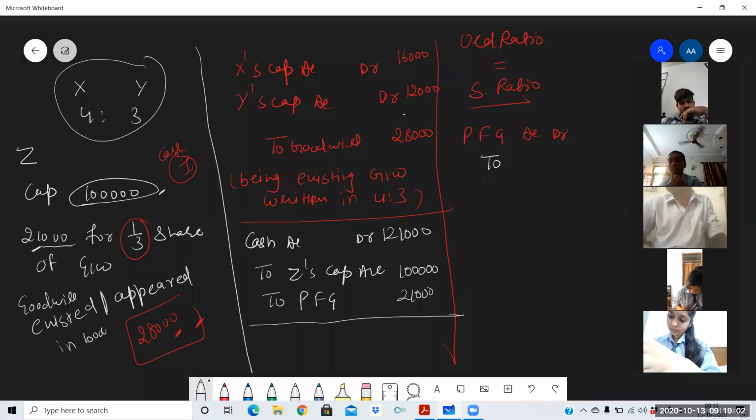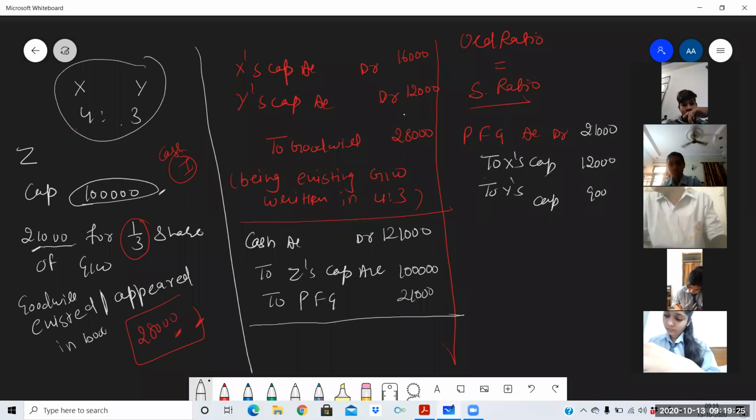It is not mentioned in the question who has sacrificed. So we will assume that both the partners have sacrificed. To X's capital, to Y's capital. Okay. And what is the amount of goodwill? 21,000. So that is to be distributed among both the partners in the old ratio 4:3. Which is 12,000 and 9,000. So this is the treatment of existing goodwill.